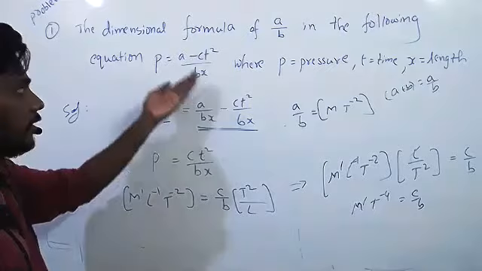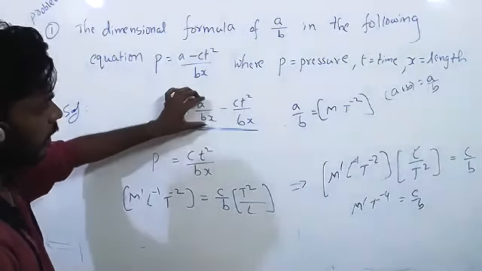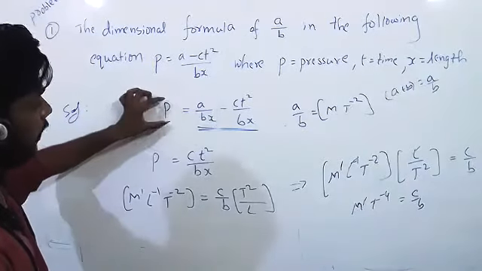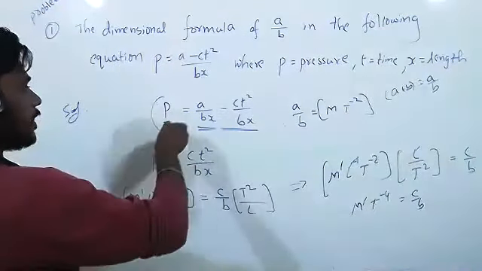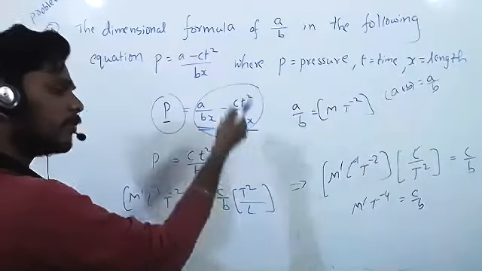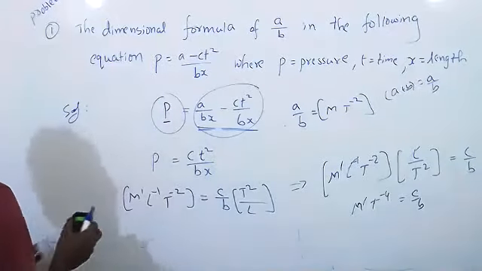We know that similar quantities only we can subtract. If it is pressure, it is also pressure. Why is it pressure? Because P equal to, we are equating. When we are equating, if it is pressure, it is also pressure. Pressure minus pressure, you will get some pressure. So pressure equal to pressure, like that.